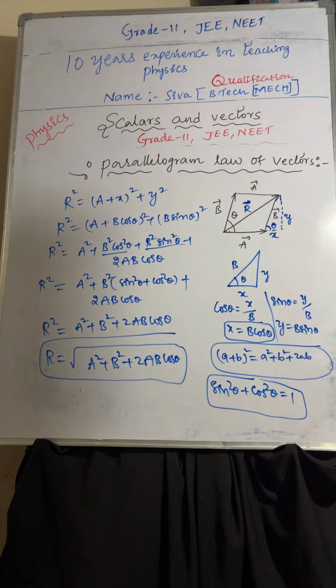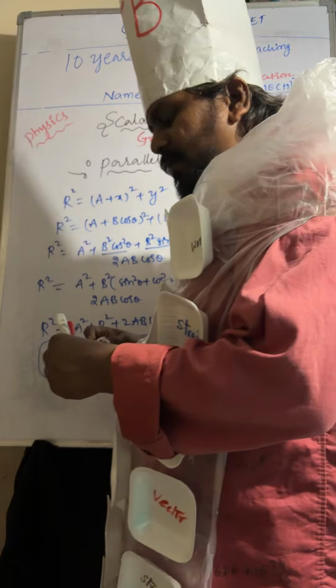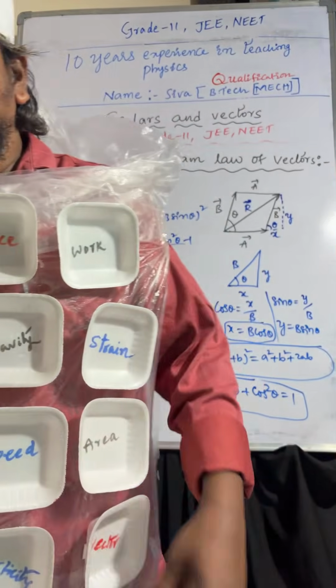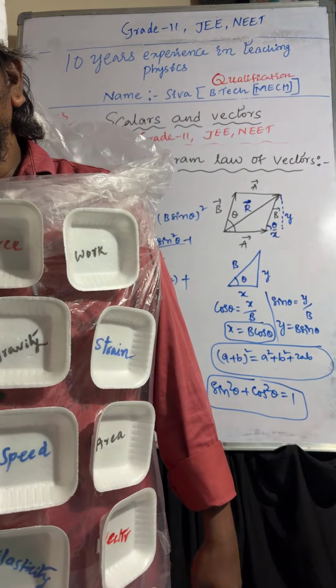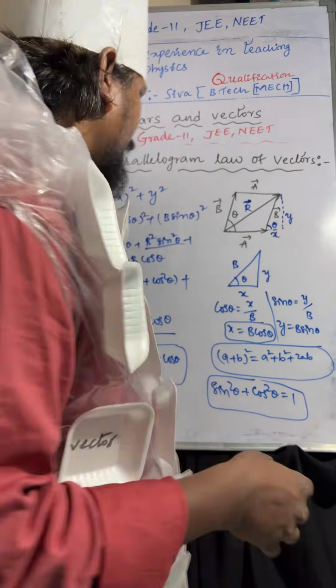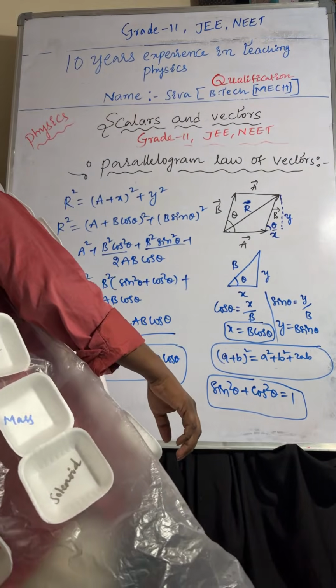Okay, next one, polygon law of vectors. Now we have discussed the parallelogram law of vectors completely. Now we'll discuss the polygon law of vectors. So let's see.